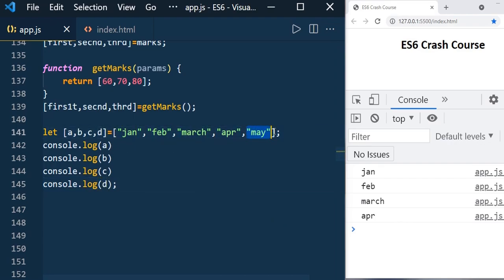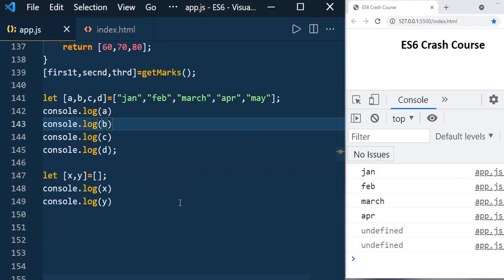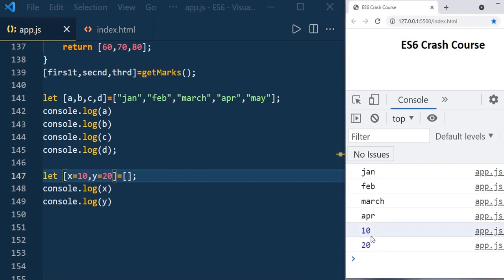It will not be assigned to any variable because we have only 4 variables here, but the values are 5. And another important thing, you can assign default values to these variables. Let's say you have x and y variables like this, assigned to an empty array. Now you can guess that x, y will be undefined because there are no values in the array, right? You see undefined. So if you would like to have some default values, you can just assign 10 and 20. So when you expect undefined values or no values, you can just assign the default values.